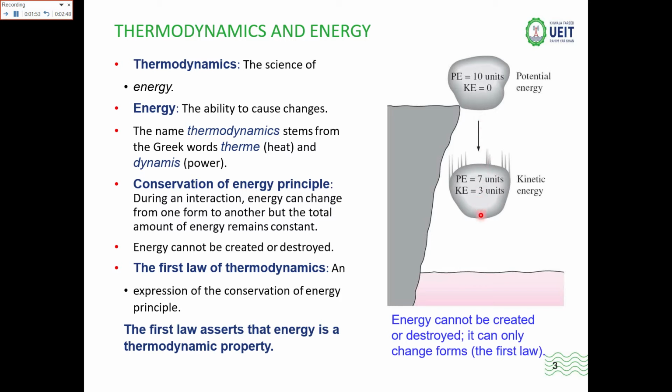So the total amount of energy remains the same. So it is, again, according to the conservation of energy principle. When it strikes the ground, the potential energy would be 0, and before touching the ground the kinetic energy would be maximum, like 10. So energy cannot be created, cannot be destroyed, but it can only transform, it can change from one form of energy to another form of energy.